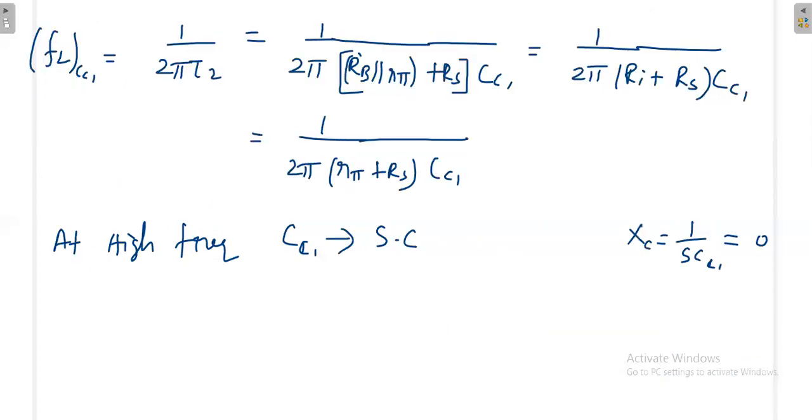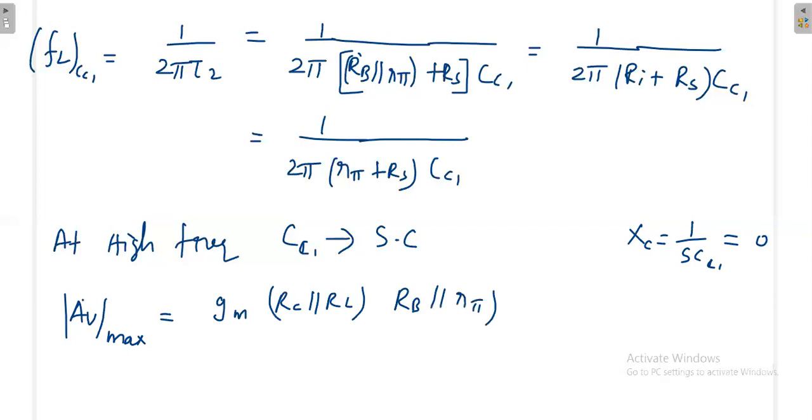So what is the maximum voltage gain? Av max is equal to gm. Again, I have taken the modulus, so the minus will be removed. gm (RC parallel RL) times (RB parallel R pi) divided by (RS plus RB parallel R pi). This is the maximum voltage gain.